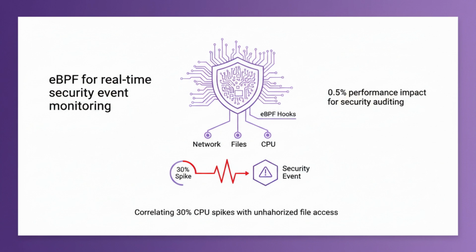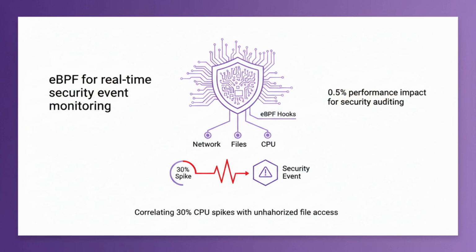With eBPF, we can monitor every network connection and file access in real time with less than 0.5% performance impact. This allows us to detect anomalies like a temperature sensor suddenly trying to connect to an unknown IP in a different country. By mapping these system-level events to our observability dashboards, we can correlate a spike in CPU usage with a potential security breach. For instance, if an edge node sees a 30% jump in CPU and unauthorized file access to /etc/shadow, an automated quarantine can be triggered.